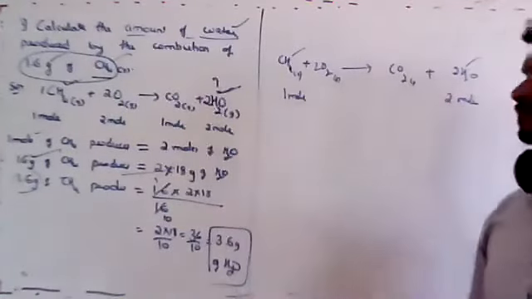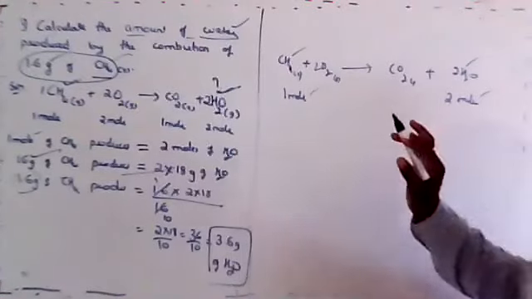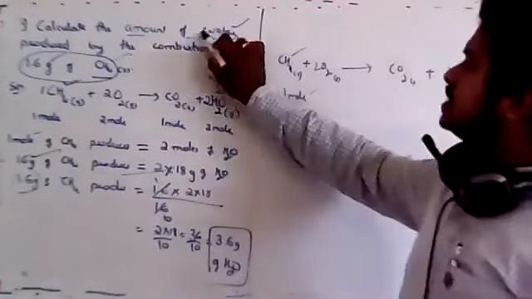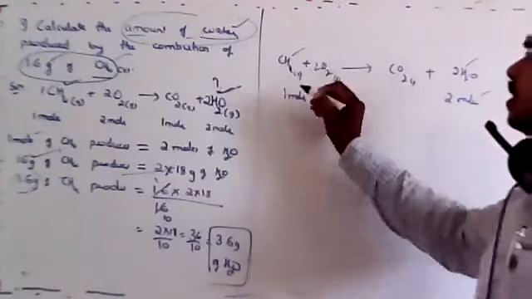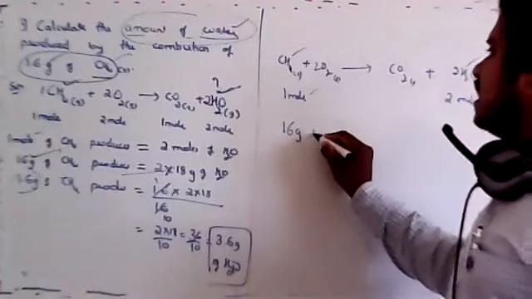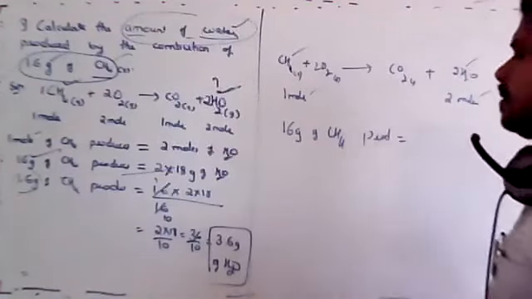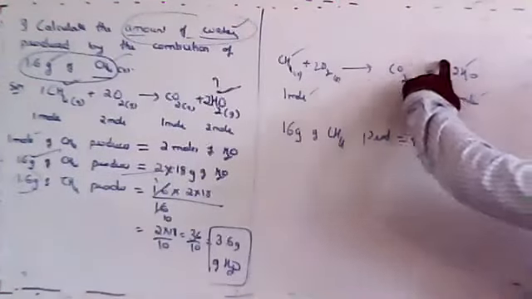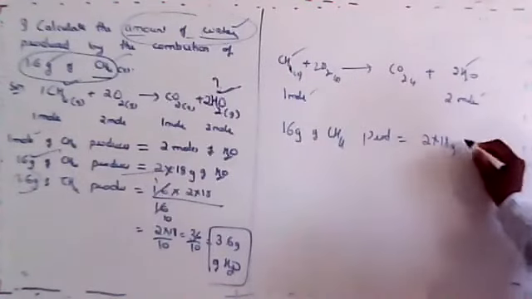Clear? Now the given 1 mole and 2 mole, you express in terms of mass. The reason is the question is asked by giving mass and asking the mass. So 1 mole of CH4 is nothing but 16 grams of CH4, which produces, in terms of mass, what is this 2 moles of H2O? It is 2 into 18 grams of H2O.